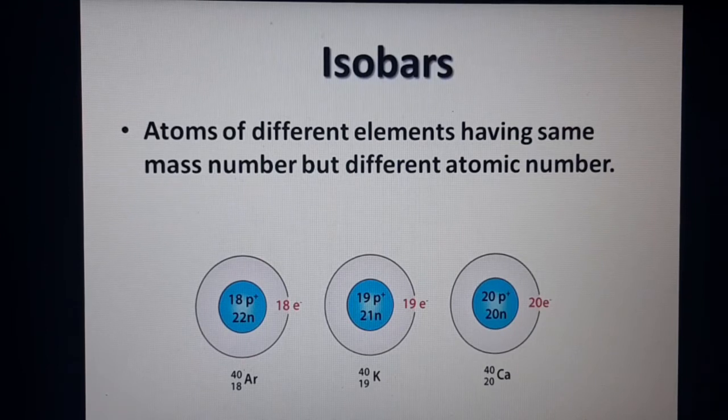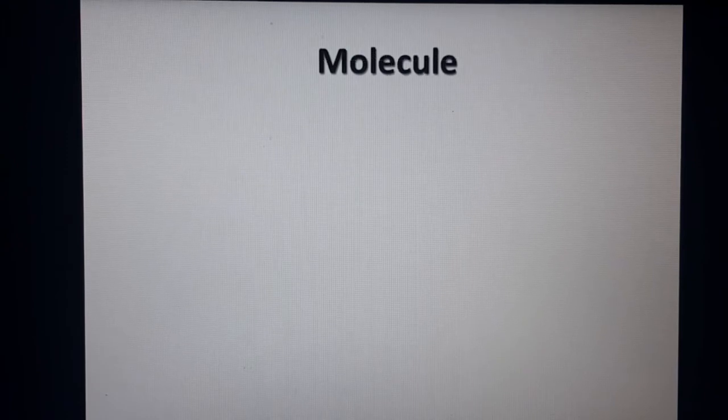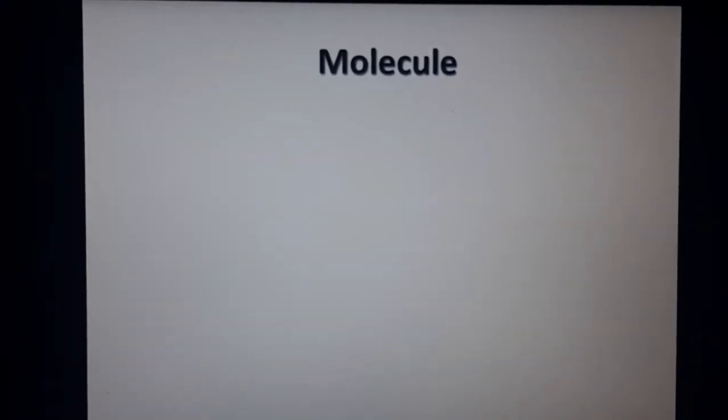So these are said to be isobars. Isobars are nothing but atoms only, but they are different elements having the same mass number but different atomic number. Coming to the next concept, a very important concept, that is molecules.